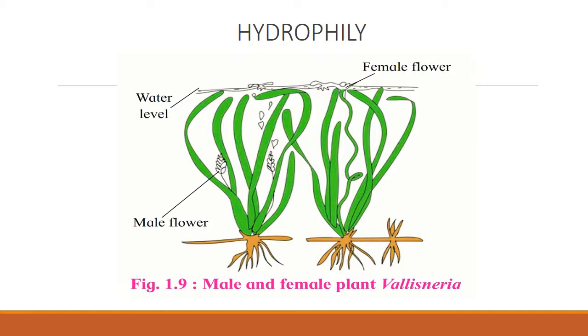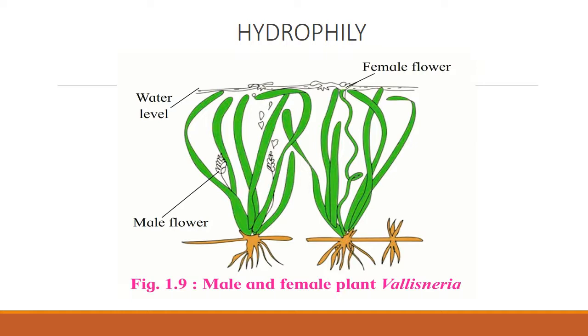Now there are two ways in which pollination takes place in water. That is epihydrophily and hypohydrophily. We will come to that. Before that we will see the characteristics, or the adaptations, of a hydrophilous flower.